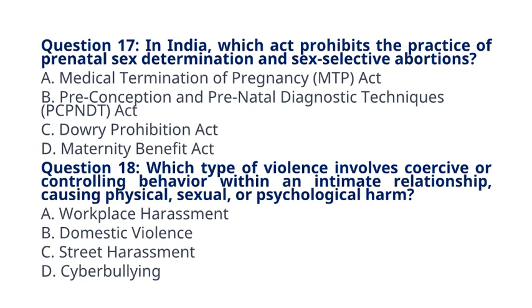Question 18. Which type of violence involves coercive or controlling behavior within an intimate relationship, causing physical, sexual, or psychological harm? A. Workplace harassment. B. Domestic violence. C. Street harassment. D. Cyberbullying. The correct answer to question 18 is option B, Domestic violence. Explanation: Domestic violence involves abusive behavior within intimate relationships, causing harm to one partner.